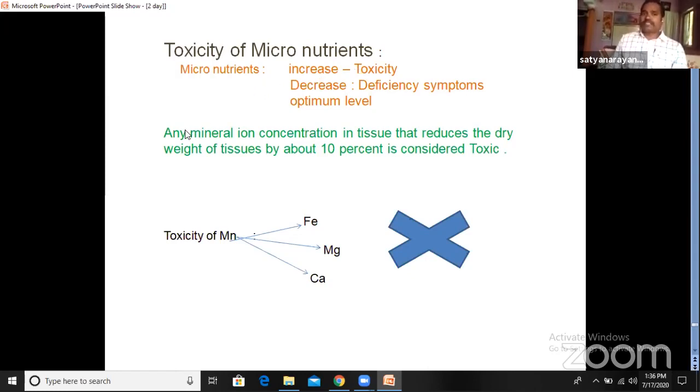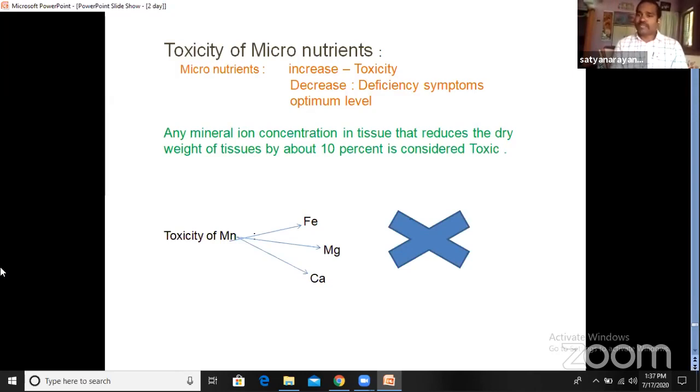So what is toxicity? It is any mineral ion concentration in tissue that reduces the dry weight of tissues by about 10%. Let us take a leaf whose weight is 1 gram. If minerals are supplied in more quantity, the weight of the leaf is reduced by up to 10%. Why is it reducing?